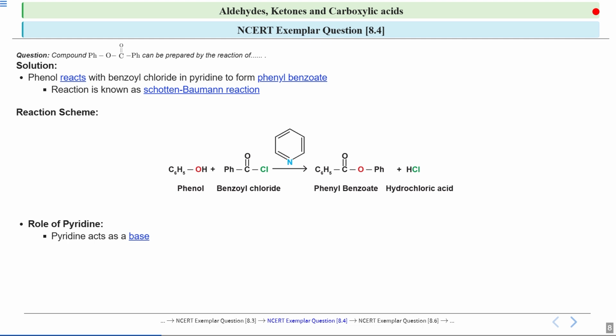So in this case, it will interact with the hydrochloric acid which is produced. So specifically, pyridine removes the hydrochloric acid which is formed in the reaction. Okay, so by doing this, it prevents the acid from interfering with the reaction or causing unwanted side reactions. So I can say this makes the overall process more efficient and cleaner.